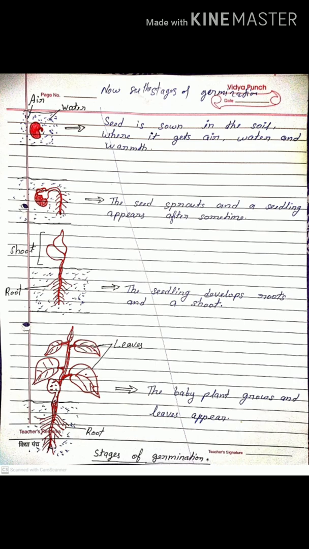First, draw and label the stages of germination. Second, give two examples for each of the following: first, monocot plants and second, dicot plants. Now see the stages of germination.